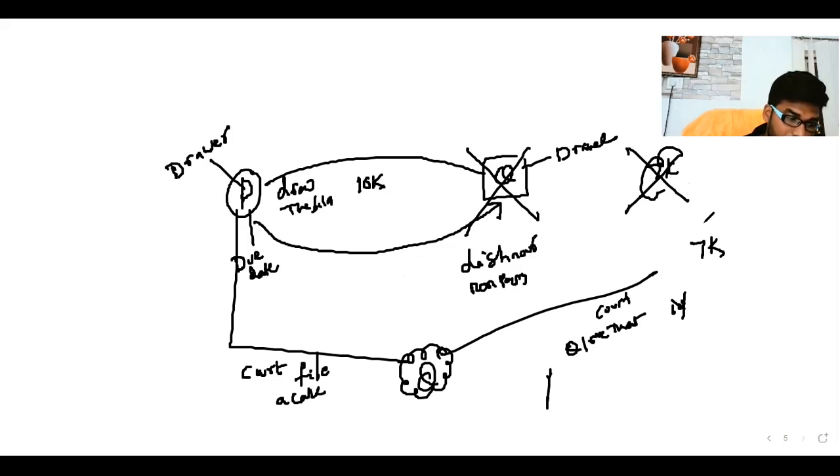This is partial absence or failure of consideration. Consideration is there, but not the total consideration, only partial absence of consideration. In this scenario, you can receive only 7,000 rupees, not 10,000 rupees.